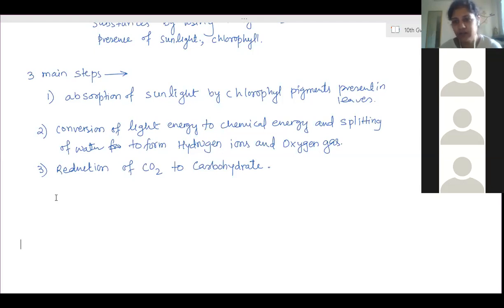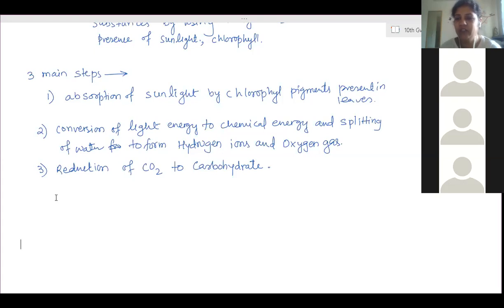And the second one is stroma. The end products are formed in the stroma, so only the granum part, the thylakoids, takes part in the first step. Inside the thylakoids, splitting of water molecules takes place, and the formation of hydrogen ions and oxygen gas. Then the hydrogen ions move to the stroma region, where further reduction takes place. Carbon dioxide enters and the hydrogen ions reduce it to form carbohydrates.